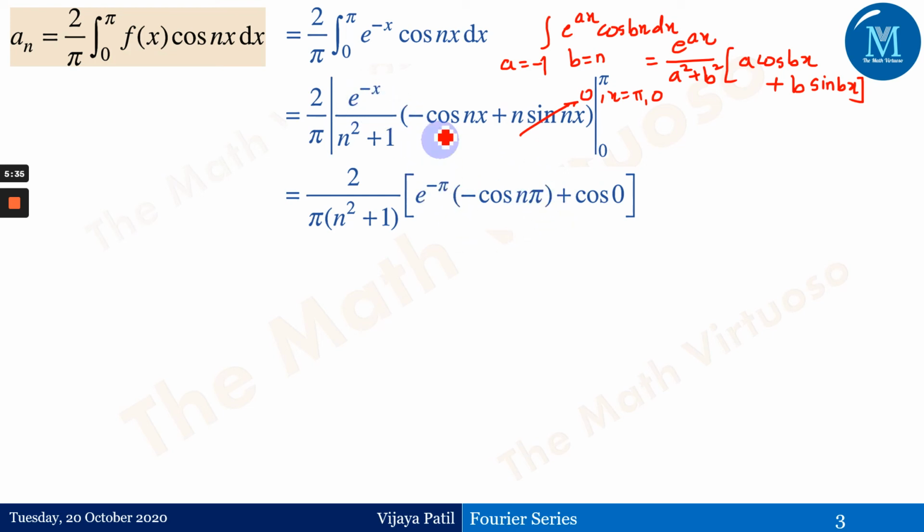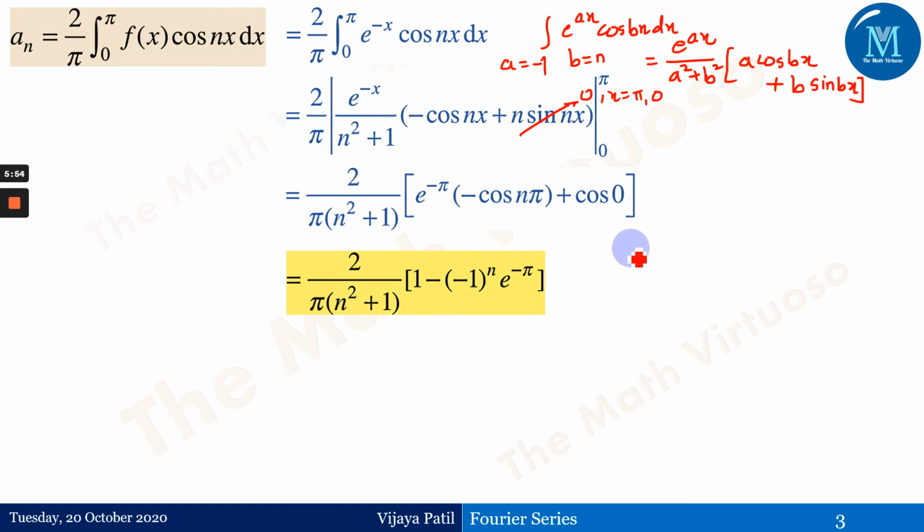So e to the power minus pi into minus cos of n pi, plus e to the power 0, which will give me 1 over here. So 1 upon n square plus 1 is already taken out, and we remain with cos of 0. We know that cos of n pi is always equal to minus 1 to the power n, and cos of 0 will give me 1. And therefore, after putting the values over here, we get this as the value of an.